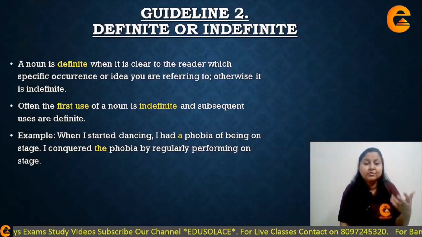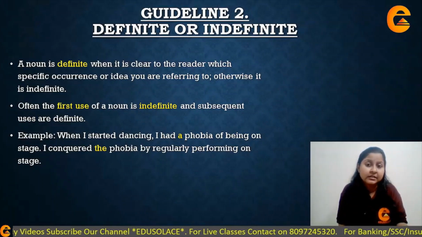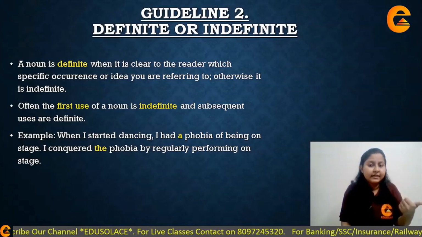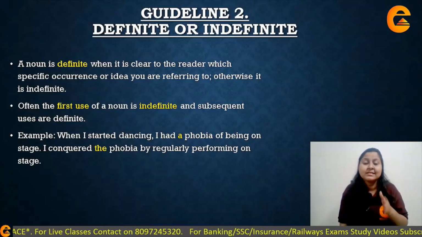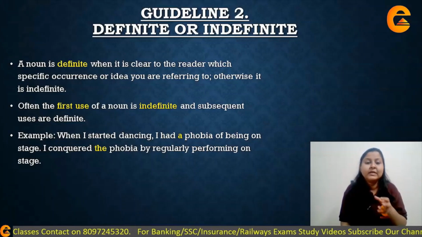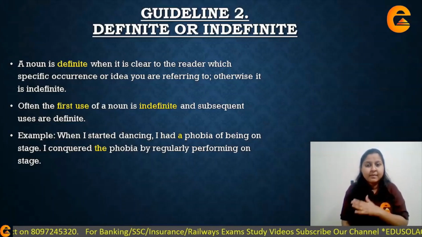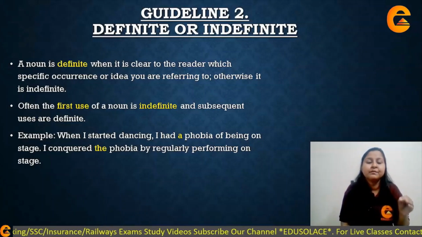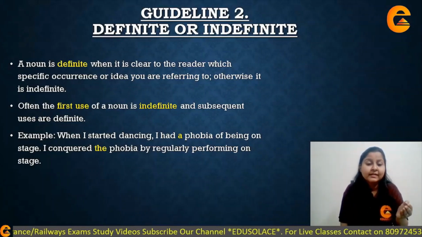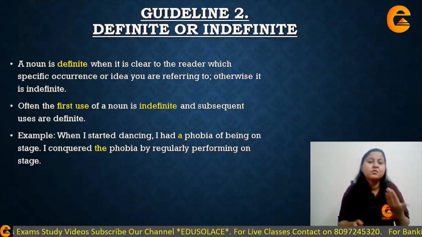Okay, that means using an indefinite article. You have to use either a or an. All right. So when I started dancing, I had a phobia of being on stage. The second part of the sentence is, I conquered the phobia by regularly performing on stage. What do you mean by this? That means I slowly got over that phobia.